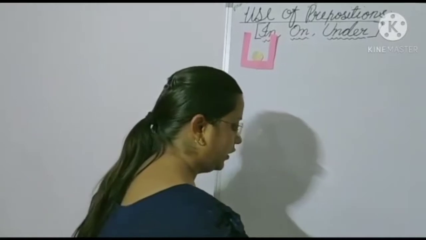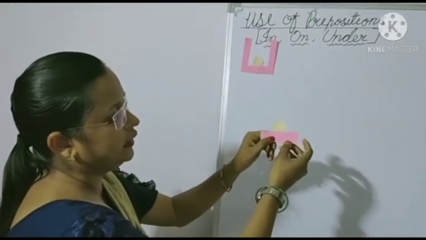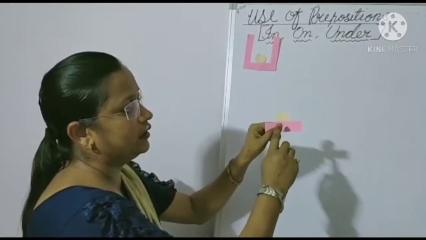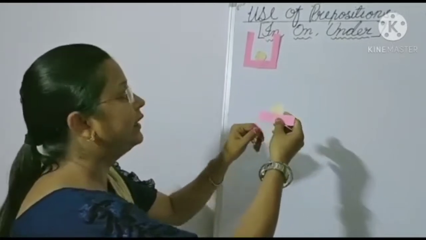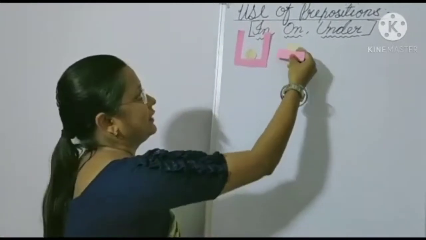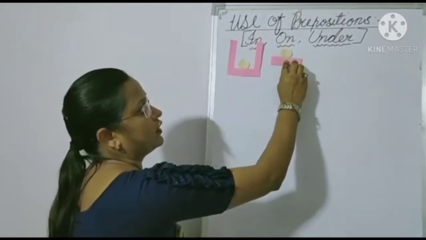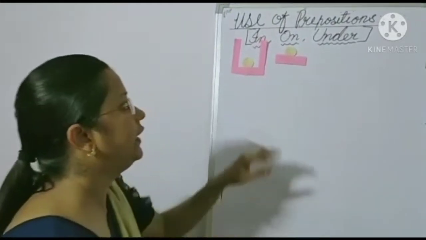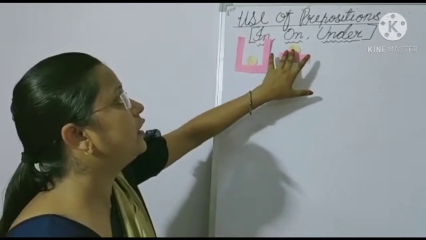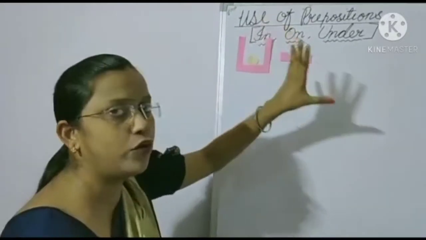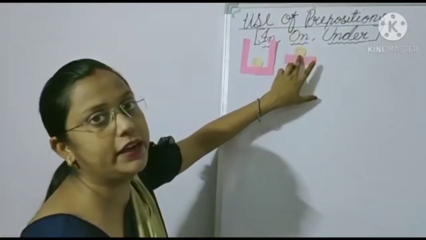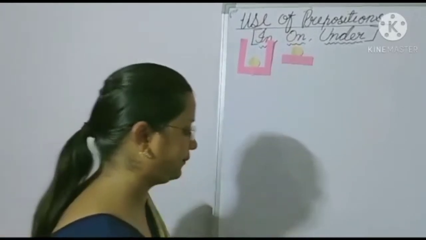Now, this ball is on the box. Yes, on the box. Ball कहाँ है? Ball is on the box. Box के ऊपर है. If any object is on, अगर ऊपर होगा, then we have to use on.